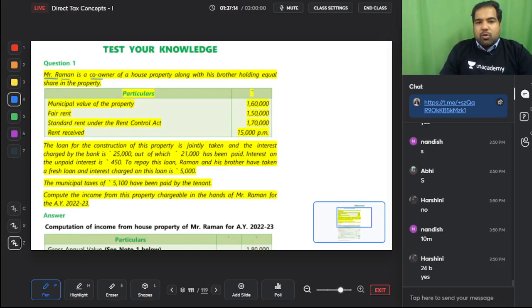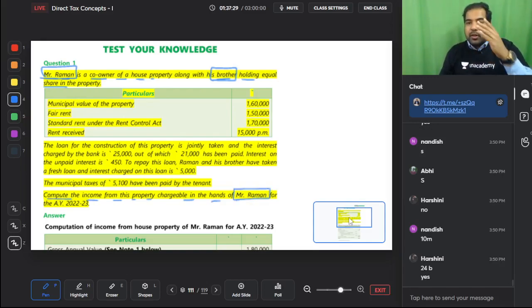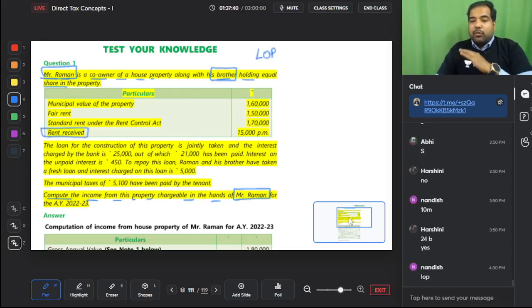Mr. Raman is a co-owner of a house property along with his brother, holding equal share in the property. So this is Raman and this is his brother. Both have 50% shareholding in a house property. Compute the income from house property chargeable in the hands of Raman. So we basically have to figure only the 50% share, not the total share. Is this let out property or SOP? The rent is received, so this is a let out property, LOP. Guys, in LOP you don't have to do anything special. You just calculate normally and split the profits.